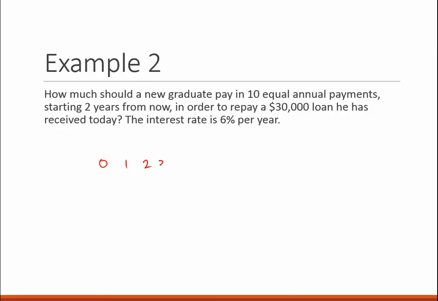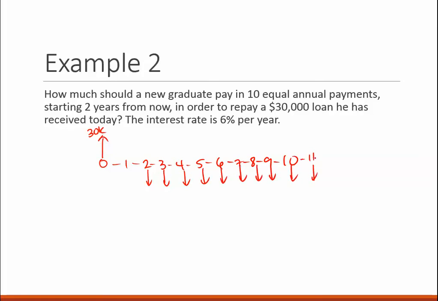So what we have is the following. So we have a cash flow where, how much should the new graduate pay in 10 equal payments starting 2 years from now? So now he owes the 30,000. So we're going to make this a positive because what we're saying is he received a $30,000 loan and he's going to have to pay equal amounts, and 2 years after he receives this loan, that is year 2. So 1, 2, 3, 4, 5, 6, 7, 8, 9, and 10. Oh, I was missing the 11.